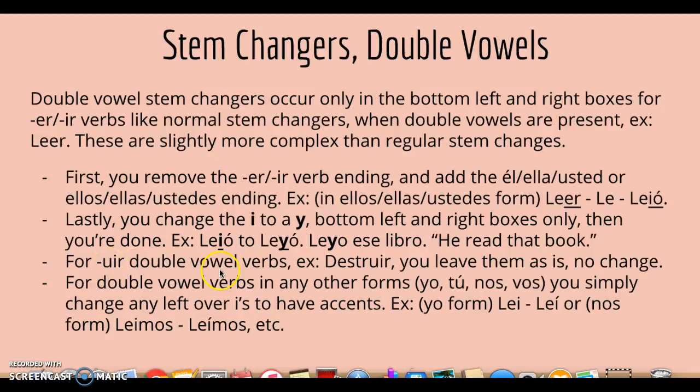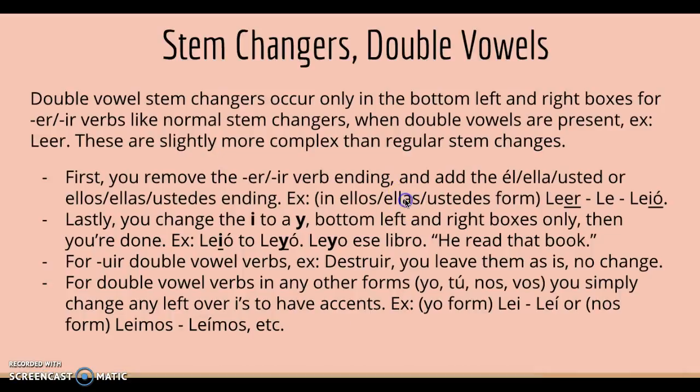For UIR double vowel verbs, example destruir, you have to leave them as is. There's no change. So if they end in UIR, it would just be destruyó. Not destruió. Alright? For double vowel verbs in any other forms, yo, tú, nosotros, or vosotros, you simply change any leftover I's to have accents. So in the yo form, leí would change, ley, would it be ley? Yeah, ley to leí, or nos form, leemos to leímos.